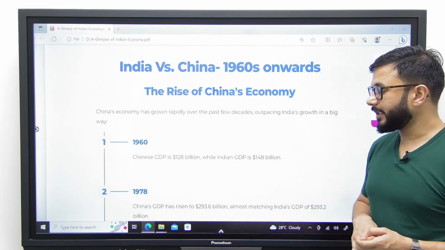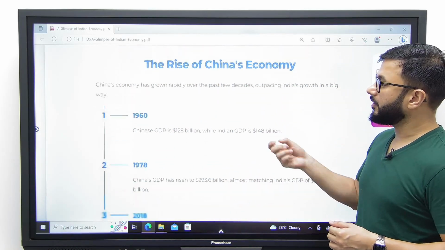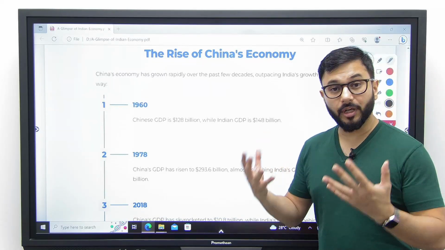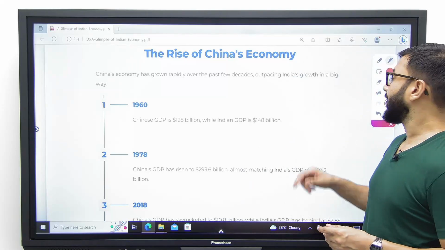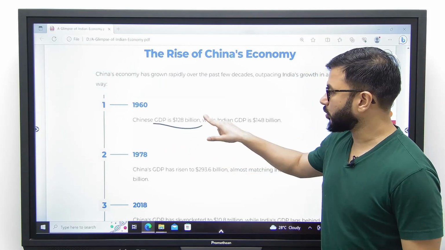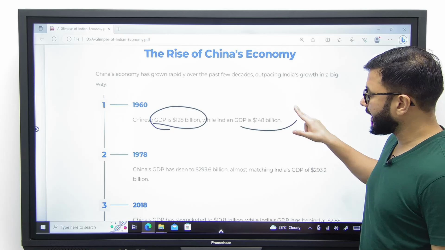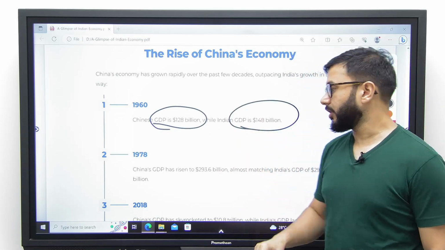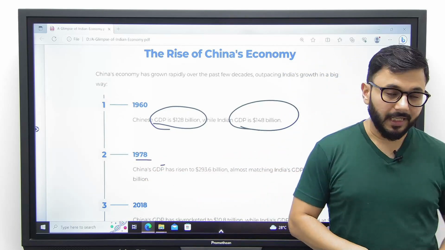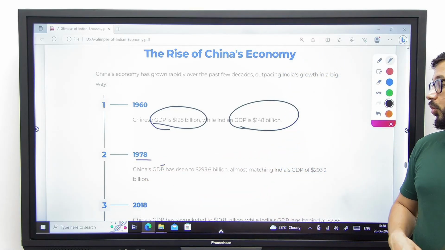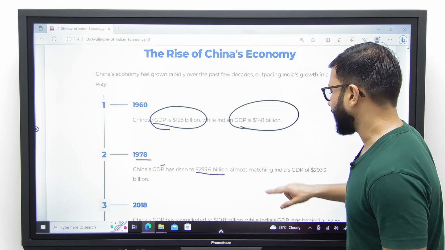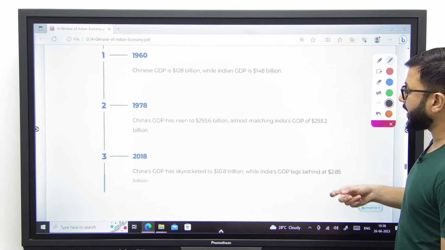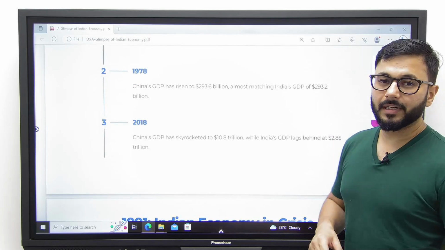Let's compare a little bit India versus China. From the 1960s till today, what has happened? If we compare only the GDP growth rate or the overall GDP or production in the economy, then what do we see? In 1960, Chinese GDP was 128 billion, whereas Indian GDP was much higher at $148 billion. In 1978, China's GDP had risen to 293.6 billion and India's GDP was at the same level at 293.2 billion. But what do we see today?